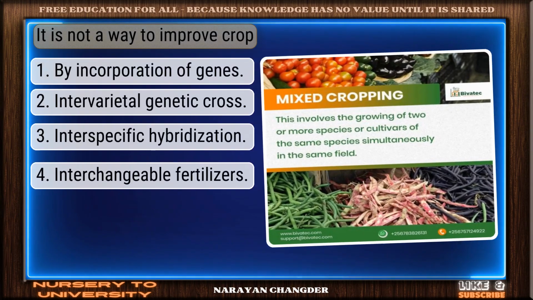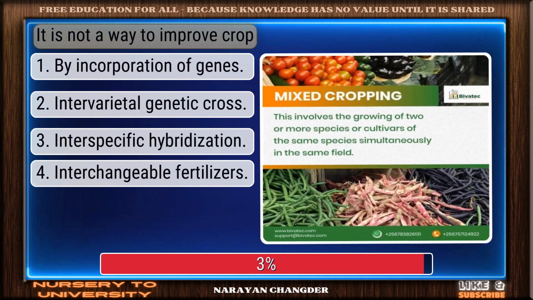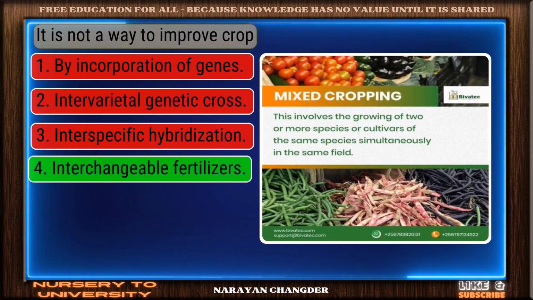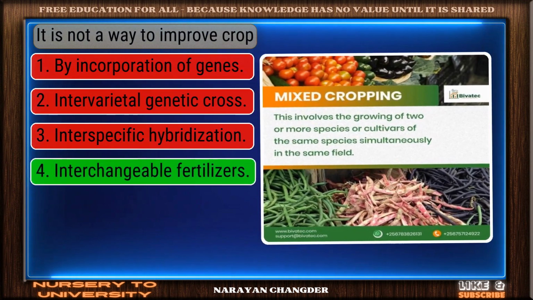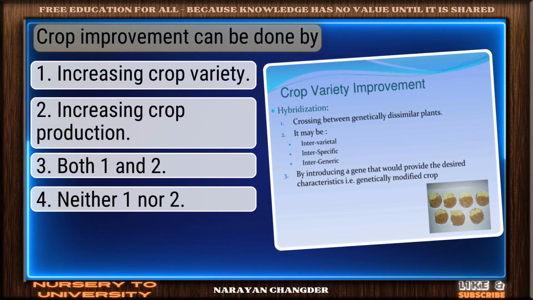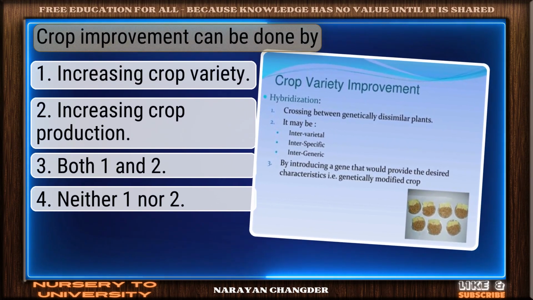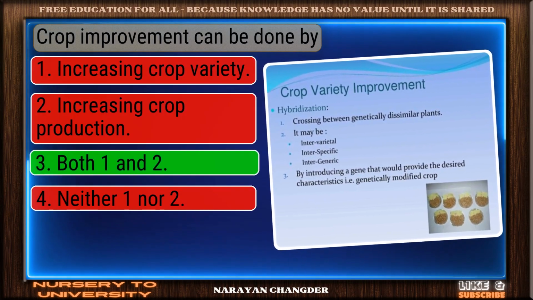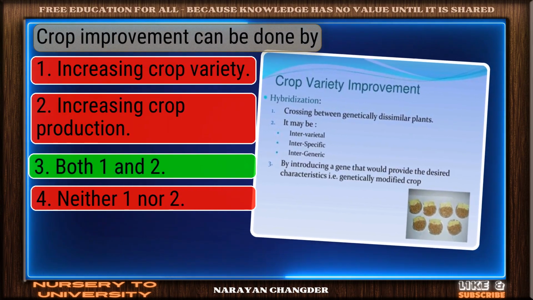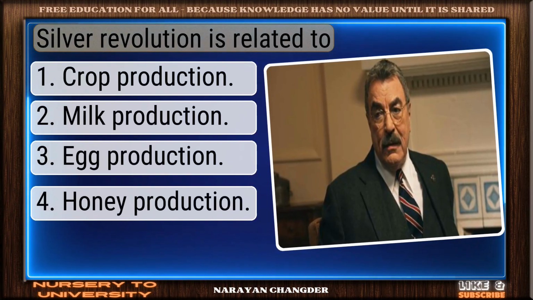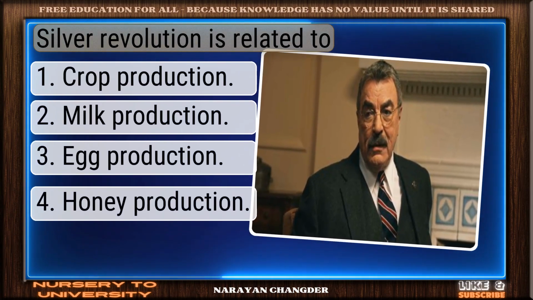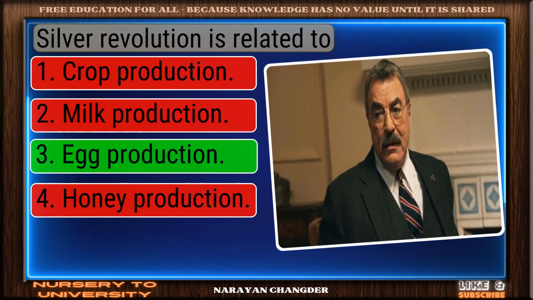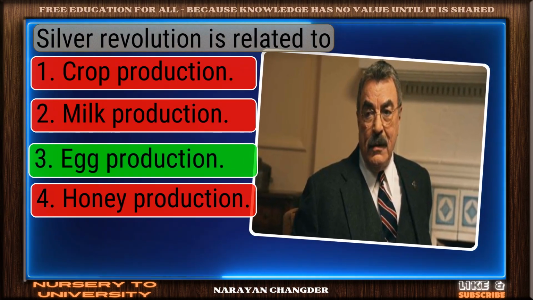Question number 124. It is not a way to improve crop. Strong choice. Interchangeable fertilizers is the right answer. Question number 125. Crop improvement can be done by. You're right. Both 1 and 2 is the correct answer. Question number 126. Silver revolution is related to. You chose egg production, and it is correct.